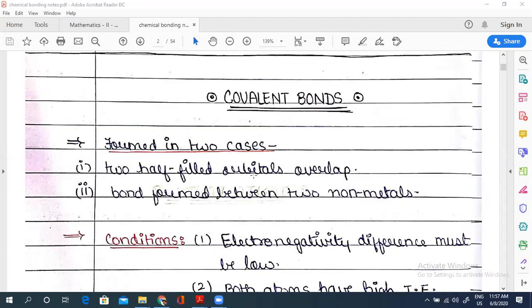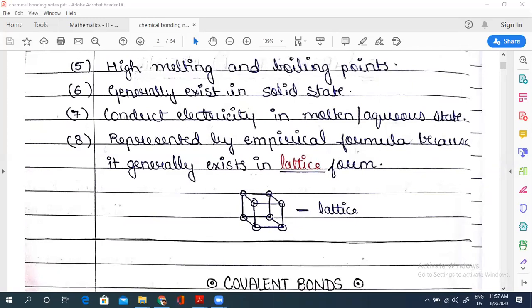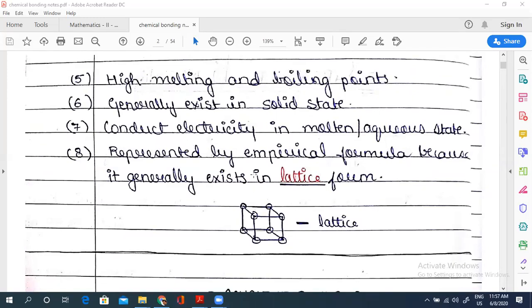So properties 5, 6, and 7: it's the property of strong attraction. If two molecules are attracting each other or have a strong force of attraction, then obviously it will have a high melting and boiling point, because the intermolecular force of attraction is more. If the force of attraction is more, then the intermolecular space is less, and they generally exist in solid state.